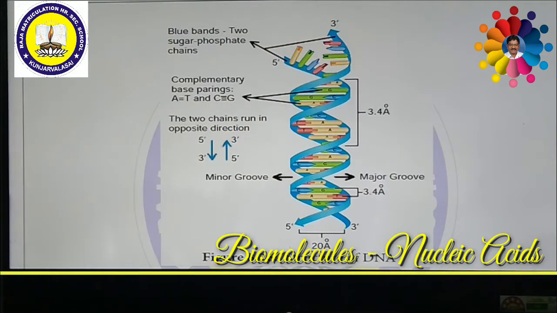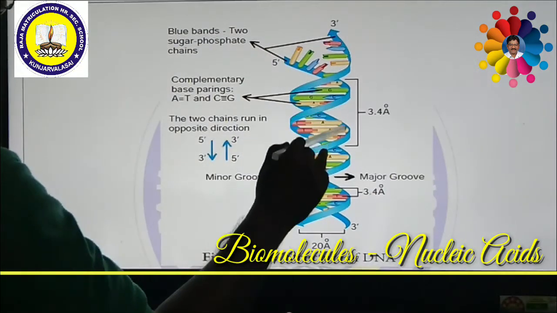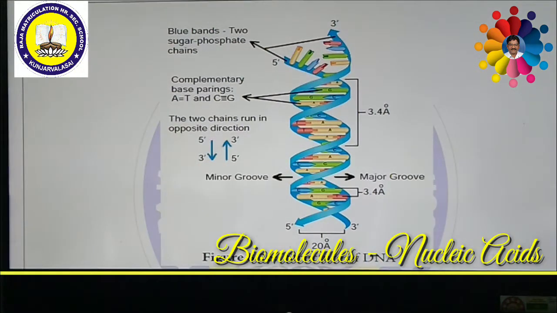The angle at which the two sugars protrude from the base pair is about 120 degrees for the narrow angle, and 240 degrees for the wide angle. So when it is turning, it produces major grooves and minor grooves. Whenever the double helix strands turn, they produce a major groove as well as a minor groove. A narrow angle between the sugars generates a minor groove, and the larger angle on the other edge generates a major groove.